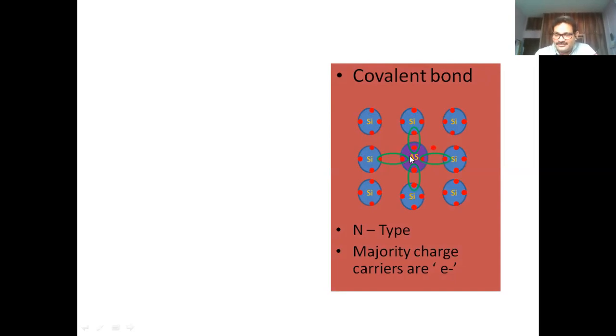So due to the substitution of arsenic impurity in the silicon crystal, it creates an extra electron. This makes it possible to conduct current in the semiconductor. The existence of an impurity creates an electron and makes the movement of the electron possible. That's why we say the majority charge carriers are electrons, which are negatively charged carriers. So we can call it an N-type semiconductor.